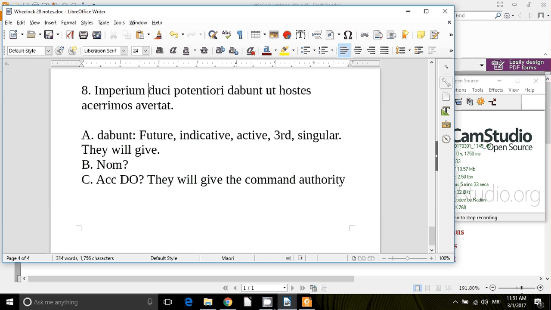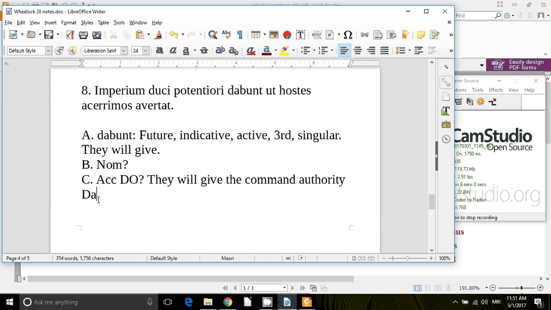And now what are the rest of these words doing? Duci potentiori. You had to recognize that potentiori was kind of your clue, because we just learned these comparatives, and those take third declension endings. Duci is from dux, leader, which is also a third declension. So that's a dative. Duci potentiori is dative.